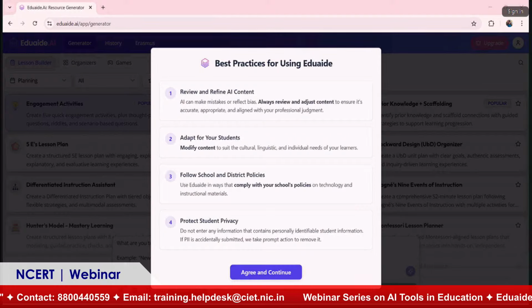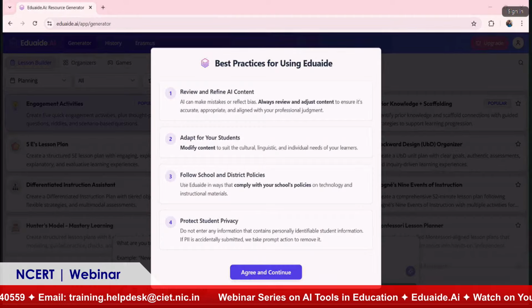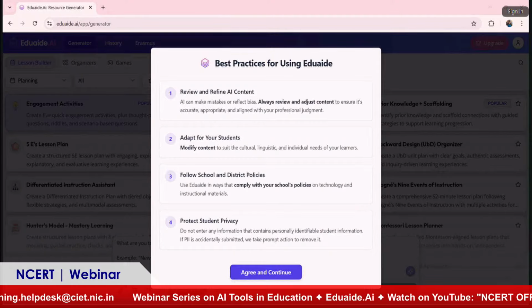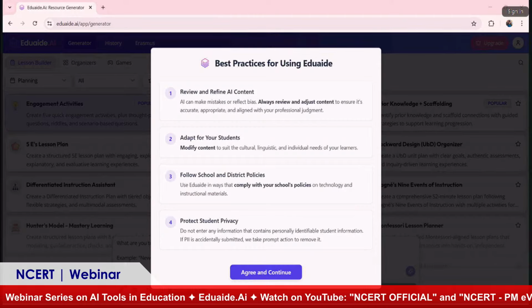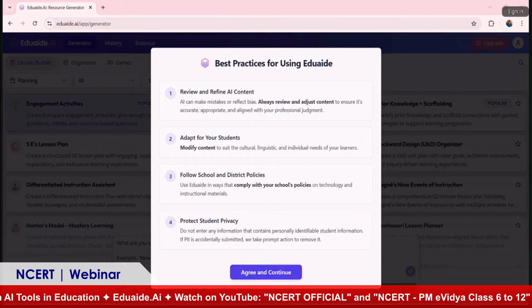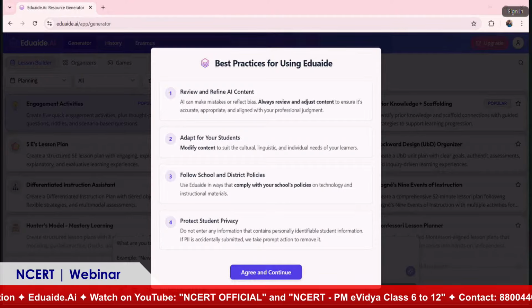As educators, we should check whether the content that is generated is aligned to the objective that we have planned for our students, whether it suits our learners' needs, and whether it is as per the age requirements of our students. Everything we have to check. And if required, as educators, we can modify the content according to the individual needs of our students.